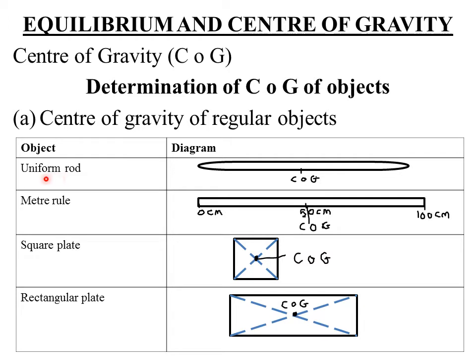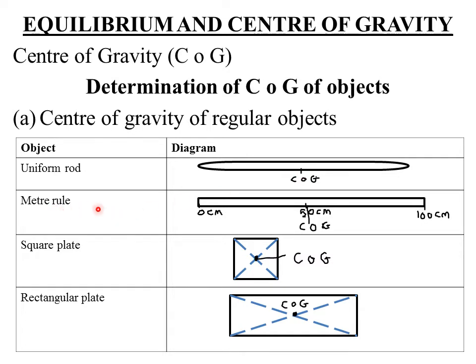The first object we are looking at is what we call a uniform rod. To determine the position of center of gravity for a uniform rod, first of all you balance the rod. Then the center of gravity is at the center of the rod, the geometric center of the rod. So you simply suspend it in air, or you simply balance it, then the center of gravity will simply be at the center of the rod. Like in this case, this is where we will have the position of center of gravity, that is at the center of the rod, after actually balancing it.